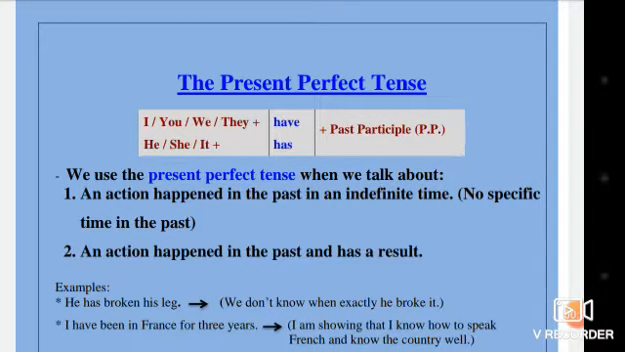Its form, as we see in the table: I, we, you, and they, plus have. He, she, and it, plus has, plus past participle. We use the present perfect tense when we talk about an action that happened in the past at an indefinite time, no specific time in the past. Number two, we use it if we have an action that happened in the past and has a result.